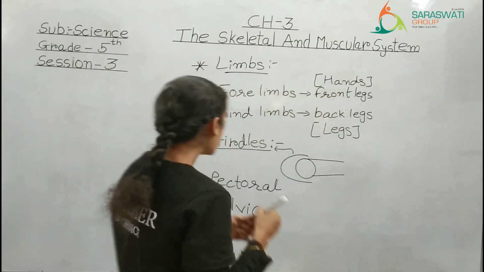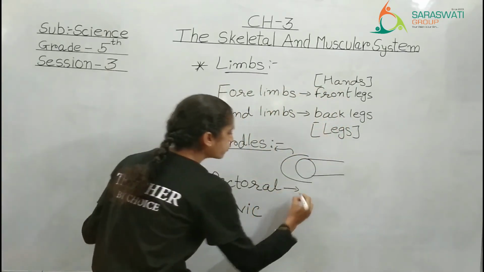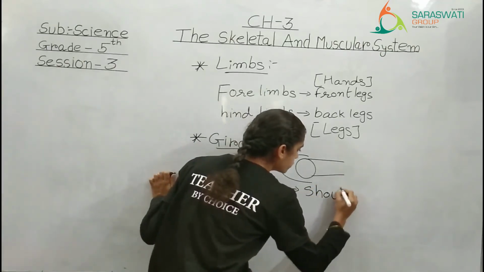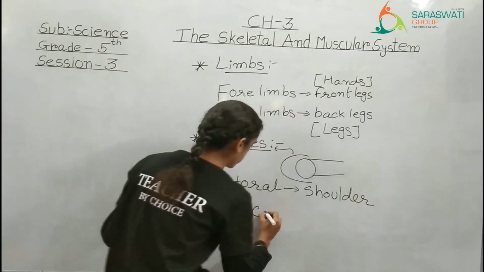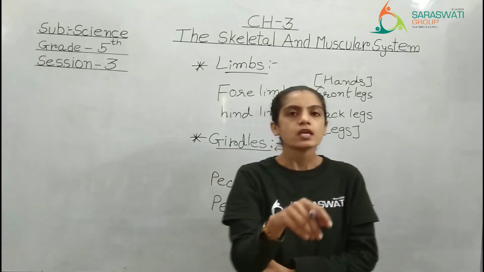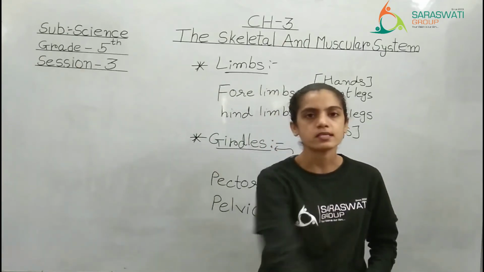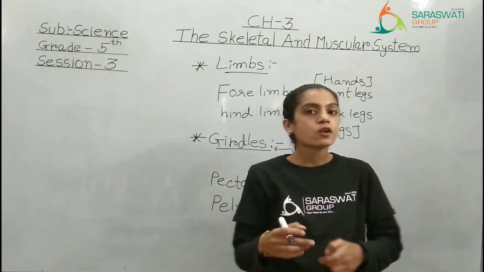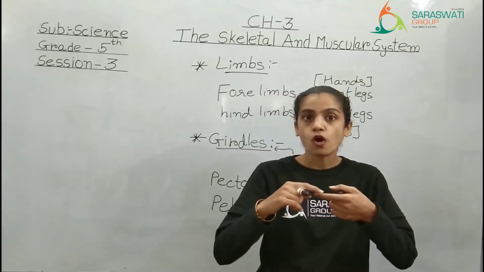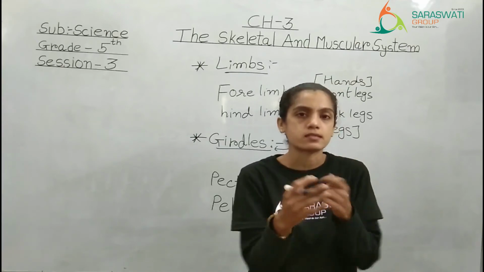But right now you just need to remember that pectoral means the bones which are joined to the shoulder, and pelvic means, see kids, the way you can rotate your hand like this, in the same way you are also able to rotate your legs, because they are joined to some semicircular disc.